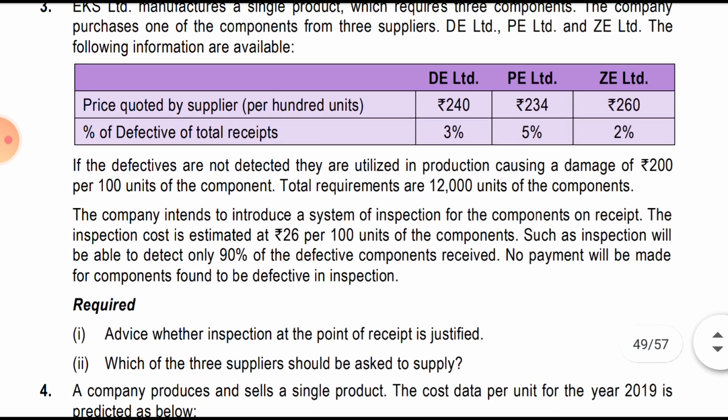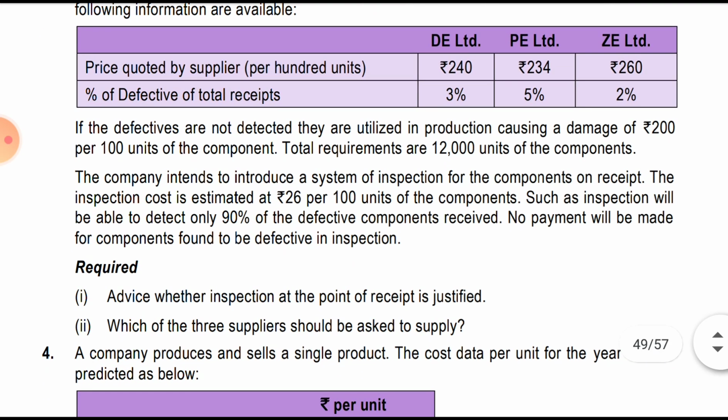If the defectives are not detected, they are utilized in production, causing a damage of 200 per 100 units of the component. So if these defective products are not identified at the time of production, it will lead to a cost of 200 rupees for every 100 units of the component. The total requirement is 12,000 units of the components.